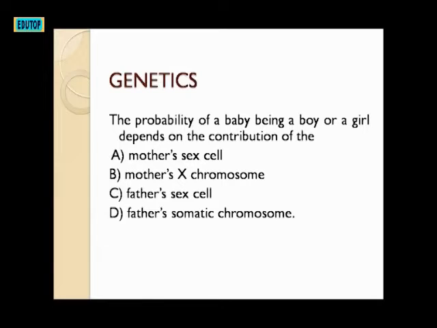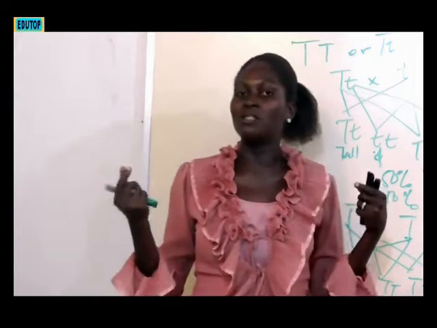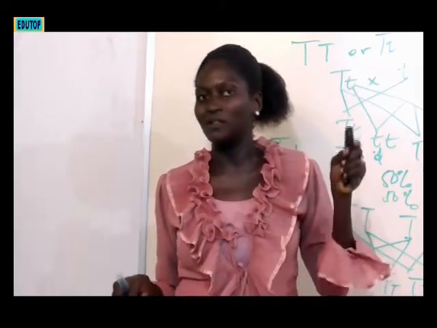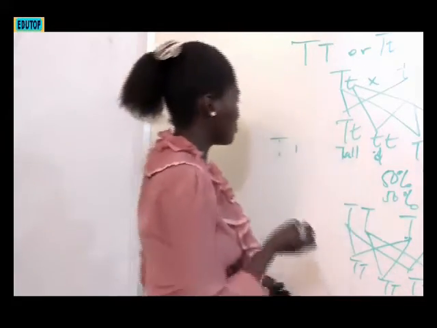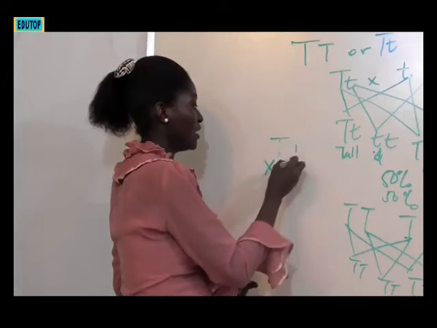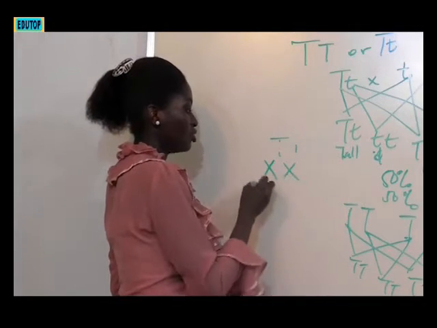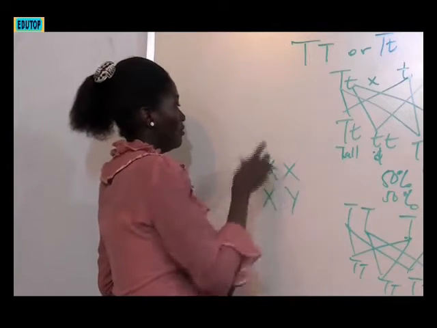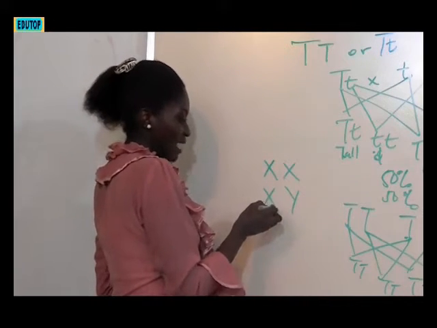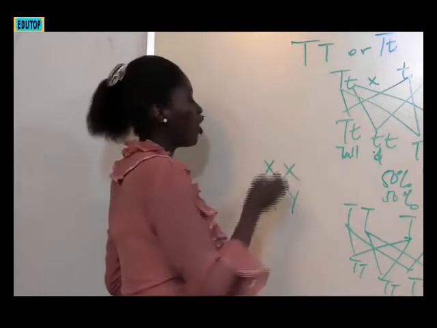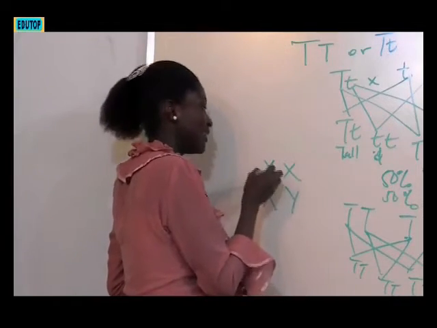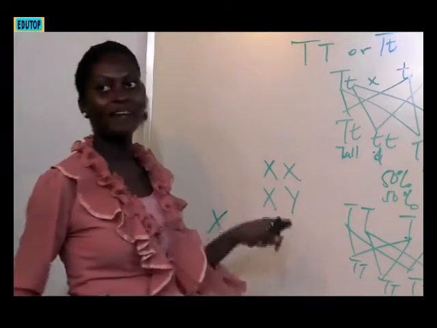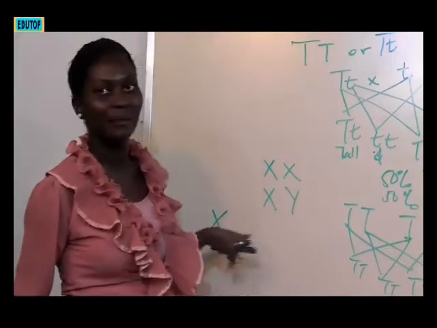The first thing that should settle in your mind is that the sex of the baby is determined by no other person but the father, because the sex of a female child is XX, the sex of a male child is XY, and the father will give either an X or Y chromosome, but the mother will always constantly give an X. The mother will always donate an X. So whatever the father is donating out of these two will determine the sex of the baby.